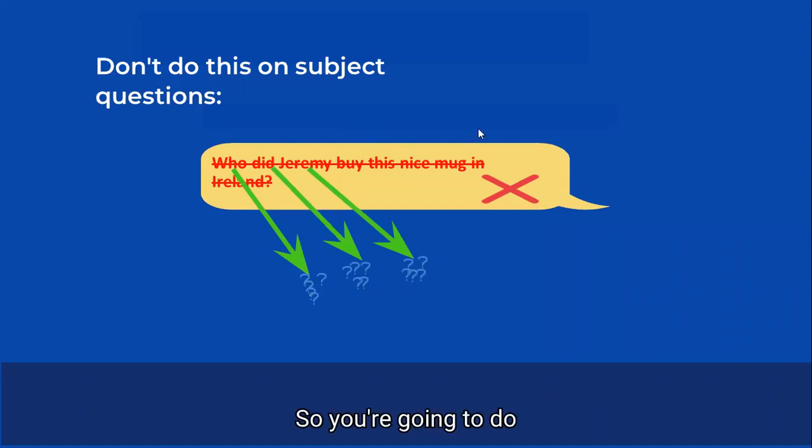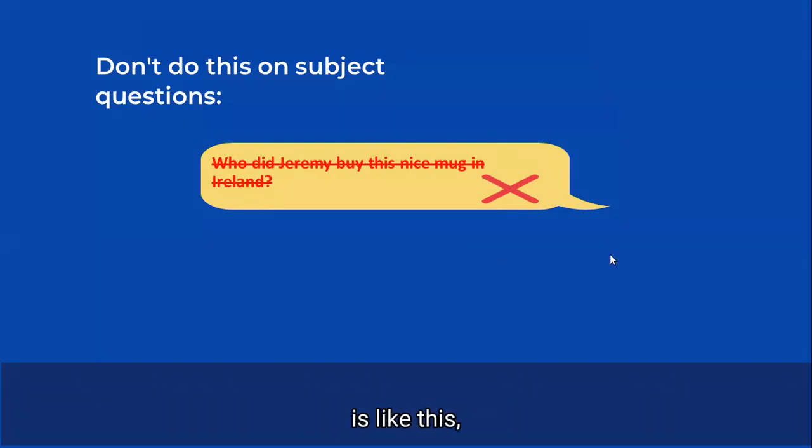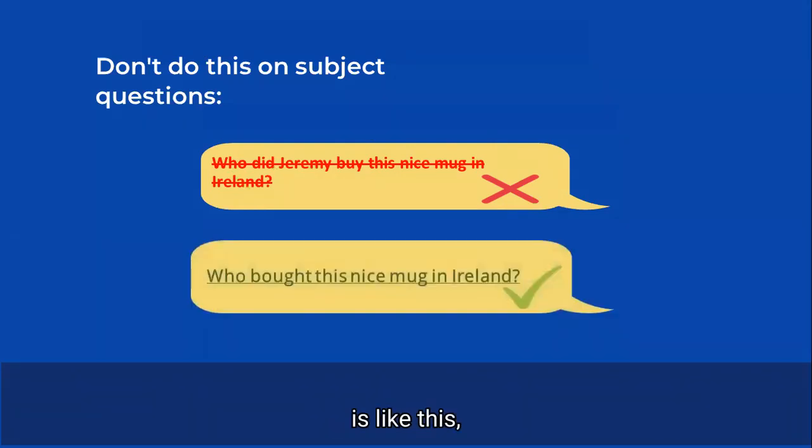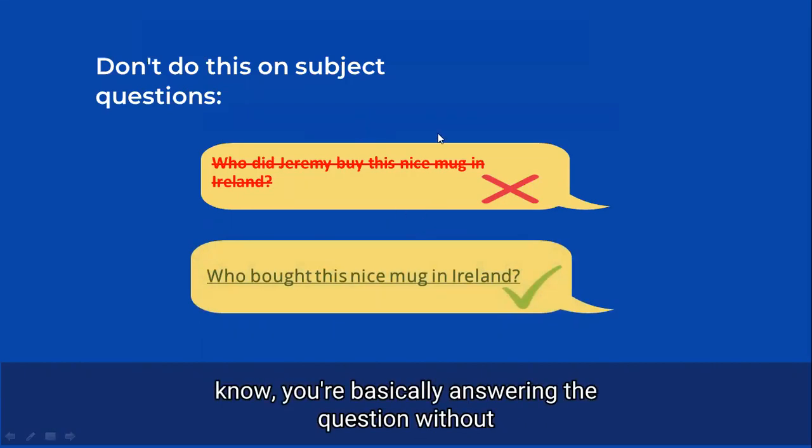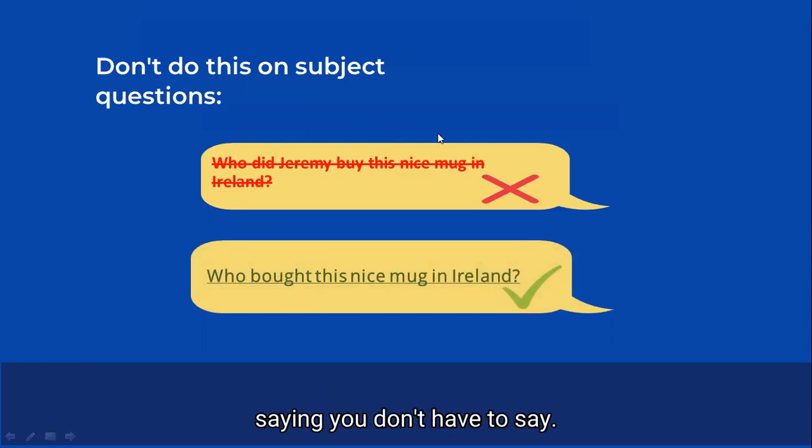So what you're going to do is like this: Who bought this nice mug in England? Because if you talk about Jeremy in the same question, you're basically answering the question without saying it. You don't have to ask that if you know the answer. So pay attention to the sentences. Jeremy is not here. Who is here? Did is not there.